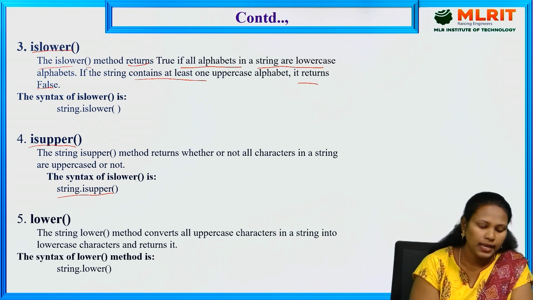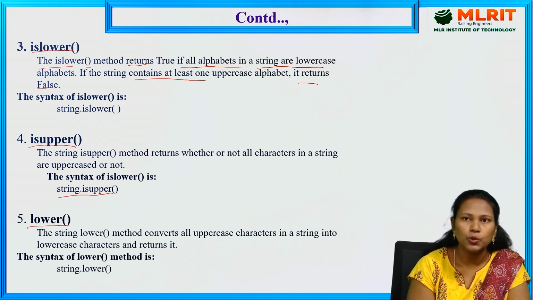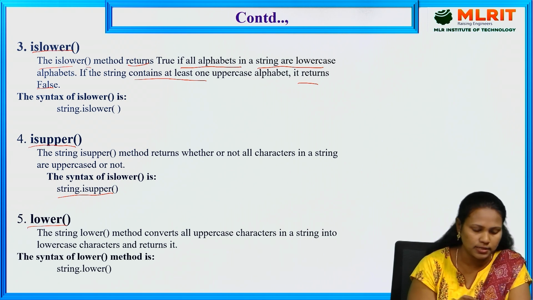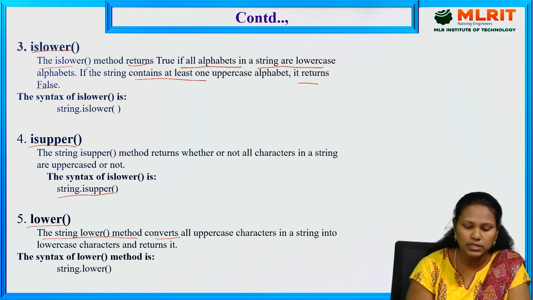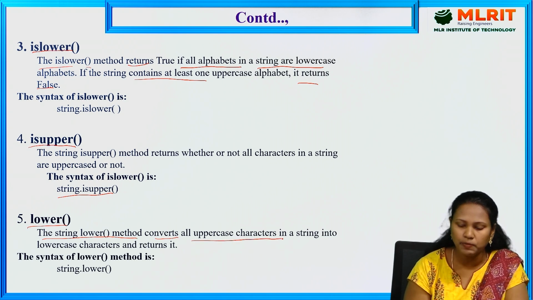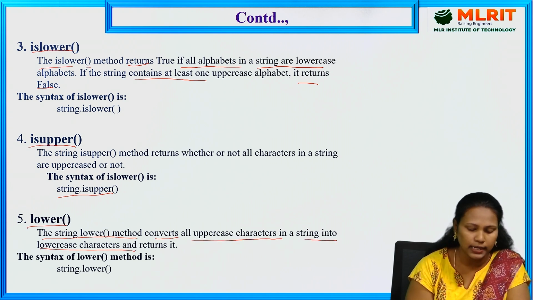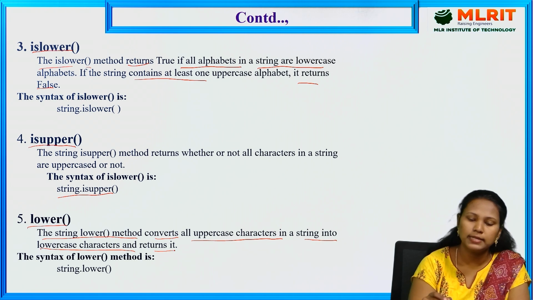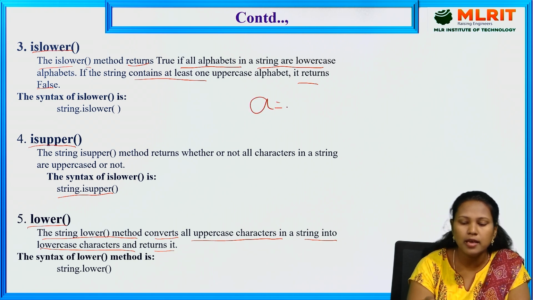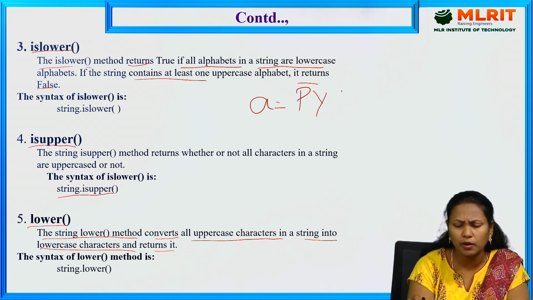Next one, lower. The lower method is used to convert the entire string into lowercase, small letters. The string lower method converts all the uppercase characters in a string into lowercase characters and returns it. For example, A is equal to PYTHON.